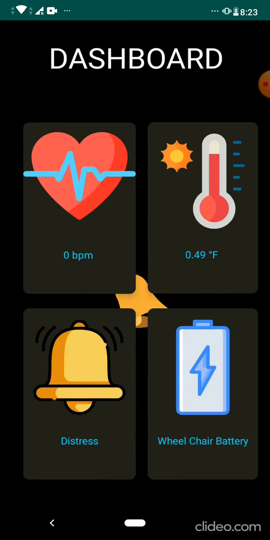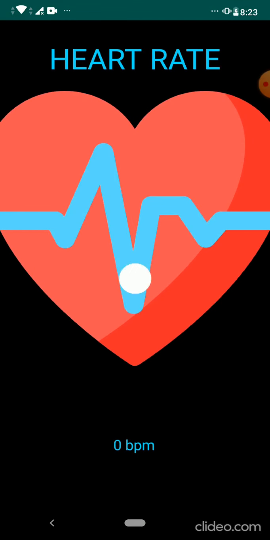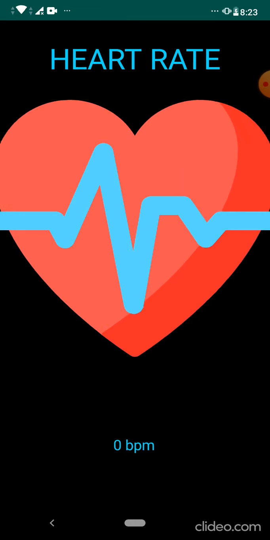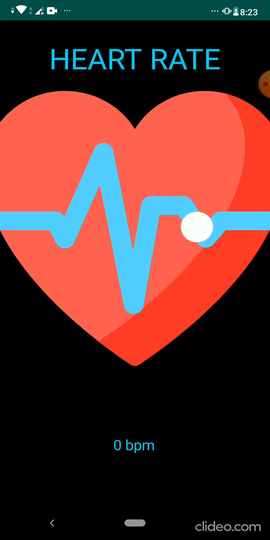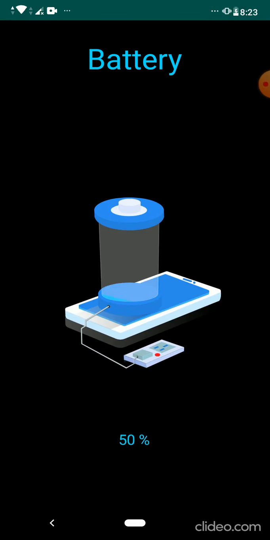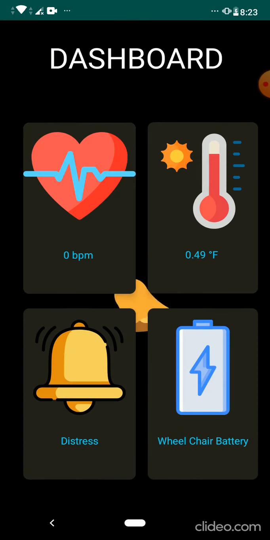And similarly our IoT device, like a heart pulse sensor, will be connected to the patient, and all the data will be transferred to the cloud, and through the cloud it will be visible on the mobiles. And the same with the wheelchair, the battery will be shown. Okay, and we will be uploading the wheelchair demo separately, as another person has done that.